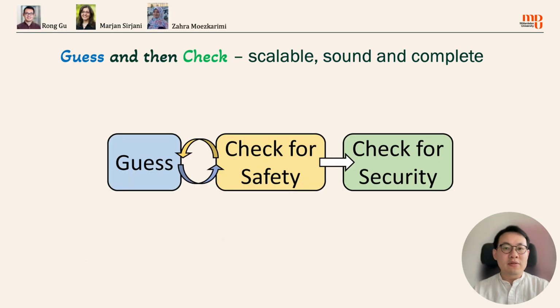We call our method guess and check, and we believe it is scalable, sound, and complete. This is ongoing work joint with my colleagues at MDU. And we are going to present our work this year in the fall in the Netherlands. So welcome to the conference and listen to our talk in July.